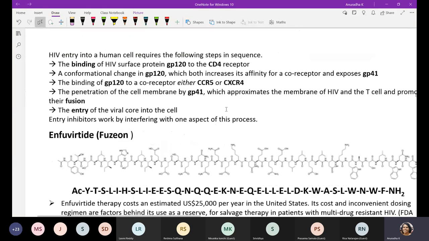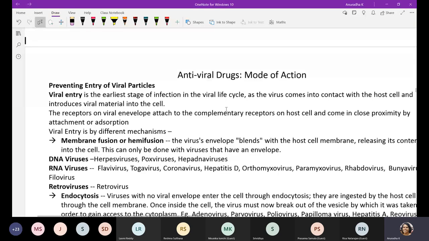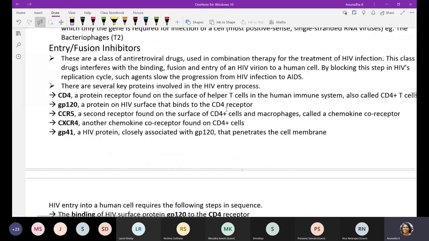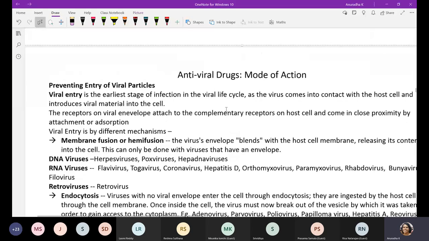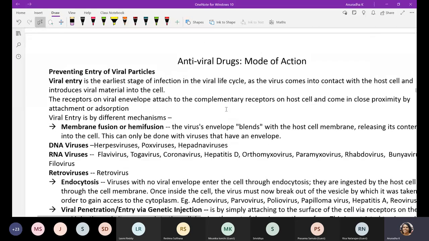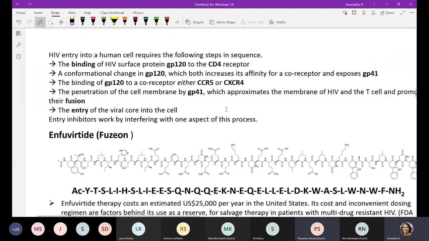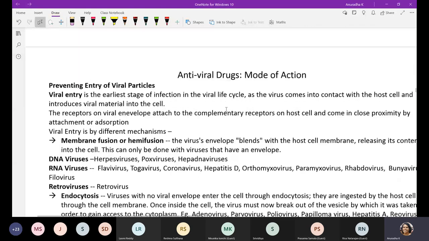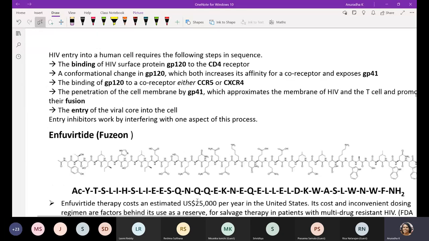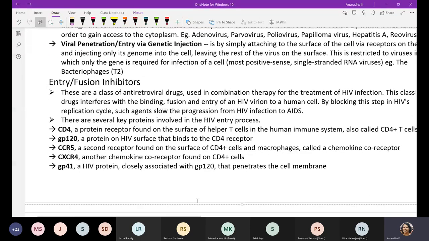Then they release their nucleic acid. Viruses like adenovirus... Are you able to see the material, students? Yes, ma'am. Through the endocytosis process, parvoviruses, adenoviruses, and papilloma virus all show this kind of endocytosis mechanism. So this viral penetration and release of nucleic acid, these two steps are inhibited by various chemical agents.